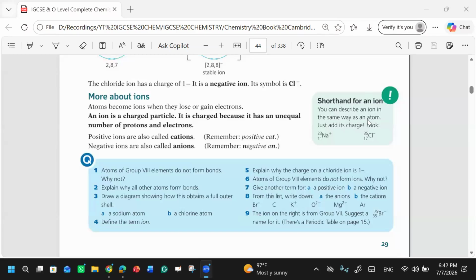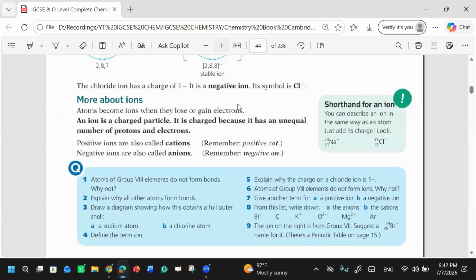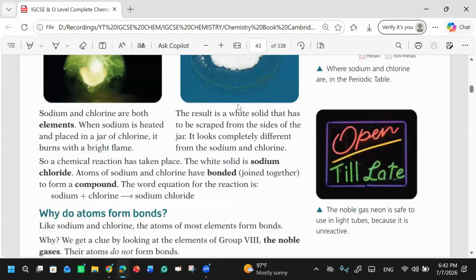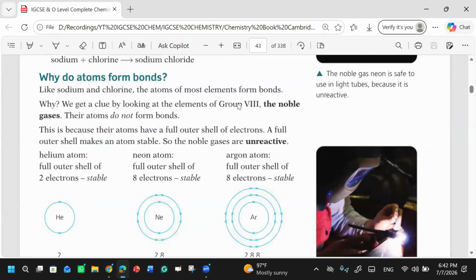Recording in progress. Okay, we started our discussion on why atoms form bonds. We were talking about ions and why atoms form them. I was asking you yesterday that even though we have all the elements in the periodic table, they have different places in the periodic table. Some are present in group 1, some in group 2, and so on, right? But why do they need to form bonds? Why is bonding important?